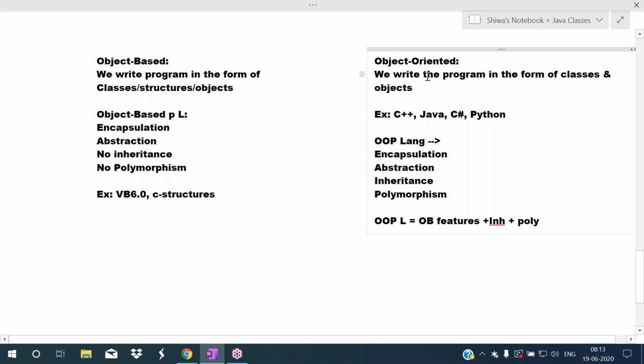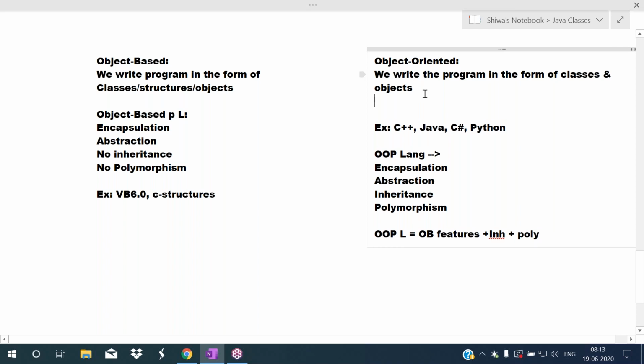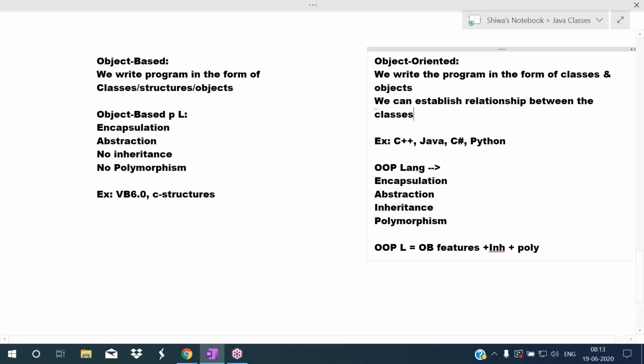Object oriented means we are placing those members in classes, and the advantage here is we can establish a relationship between the classes. What is that concept called? Inheritance. That concept is called inheritance.